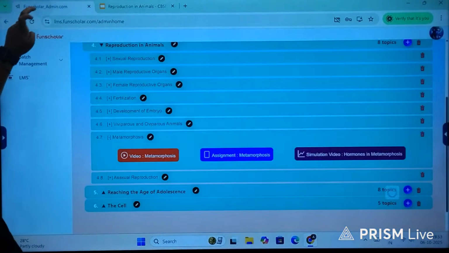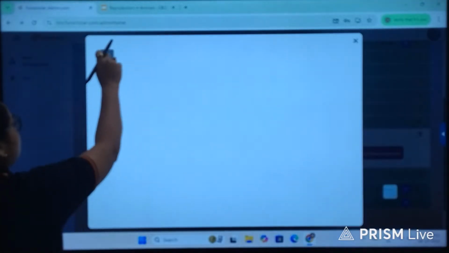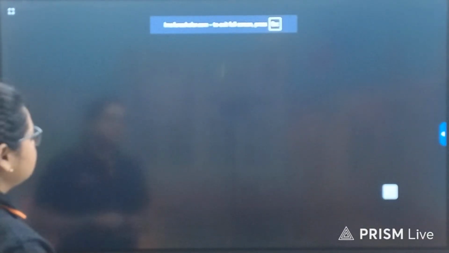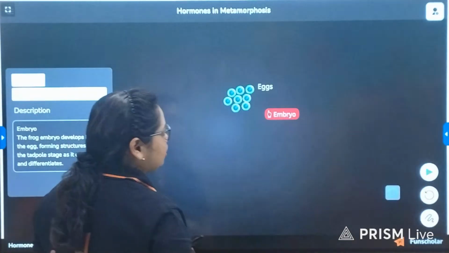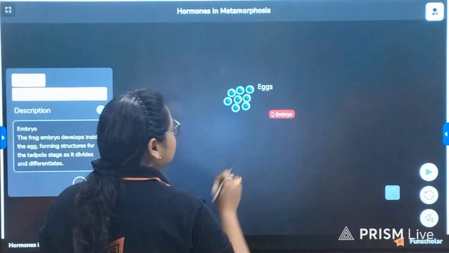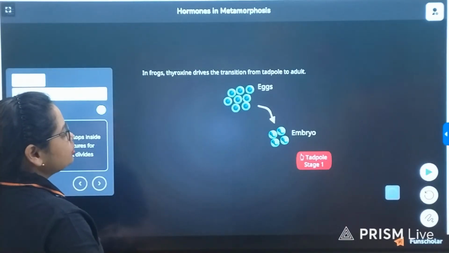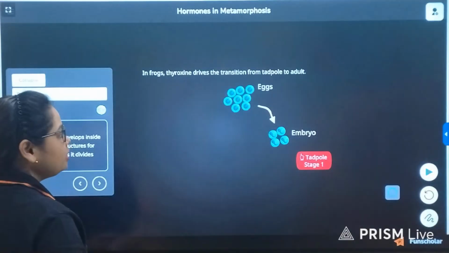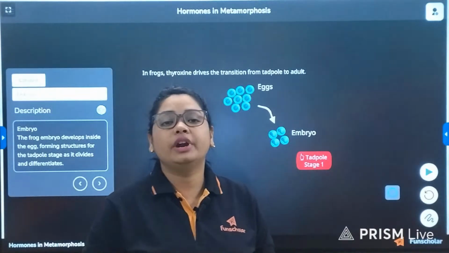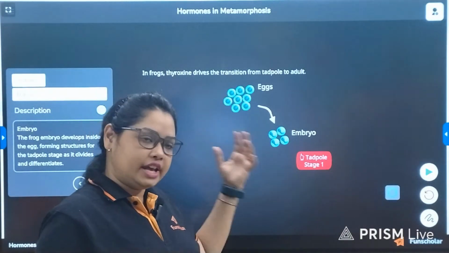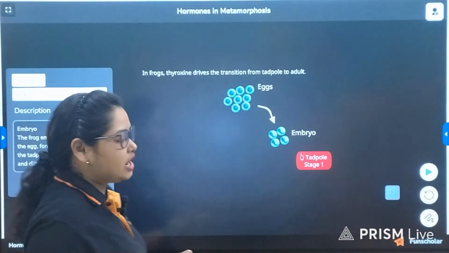So we'll have a look into the hormones in metamorphosis, how it functions and plays a crucial role. Here eggs are being laid because it undergoes external fertilization. Thyroxine hormone drives the transition from tadpole to adult stage. This is a very important point to note. We know in human beings also thyroxine is involved in the metabolism process, and for frogs thyroxine helps in the transition process from the tadpole stage to adult frog stage.